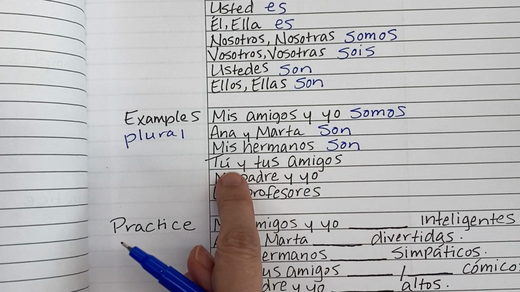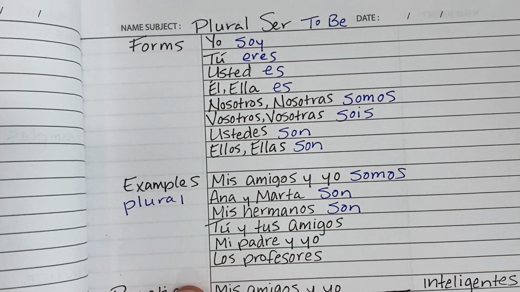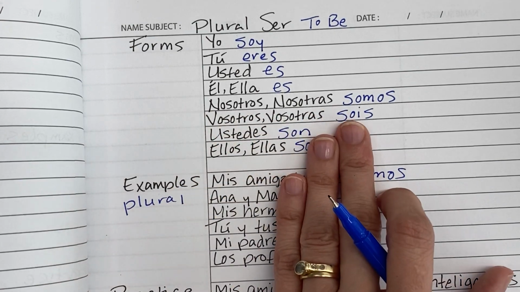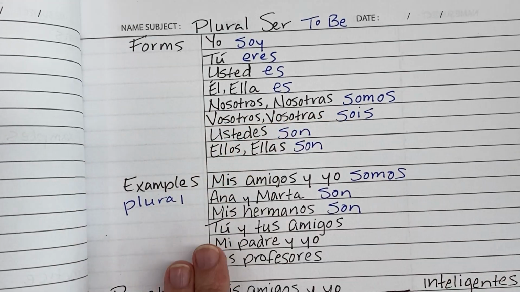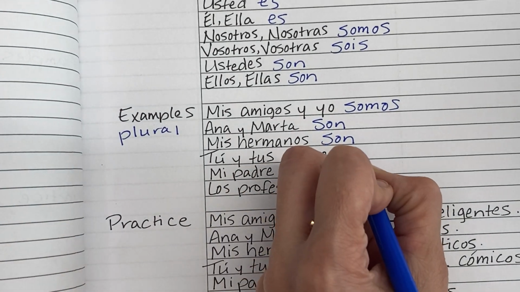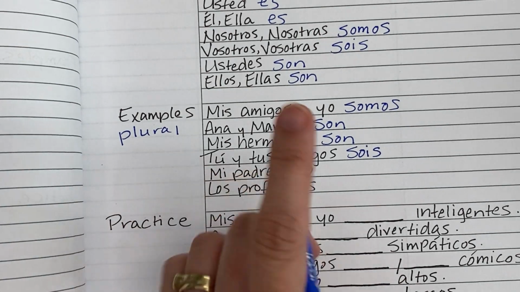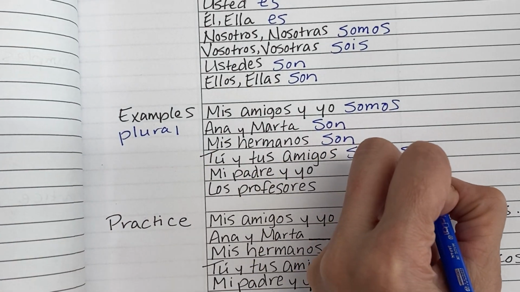Tú y tus amigos. Now this one is interesting. You and your friends. That's a plural you, right? So we have two different ways we'd say this. If we were in Spain, you and your friends would be tú y tus amigos sois. And if we were in Mexico, we'd say tú y tus amigos son.